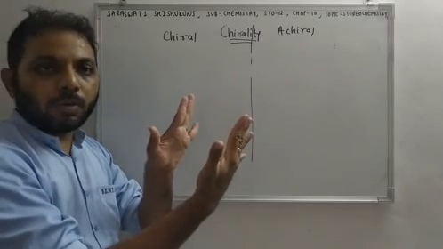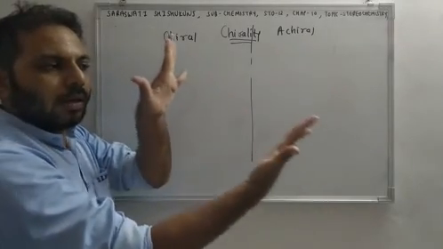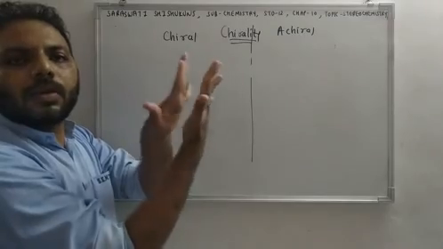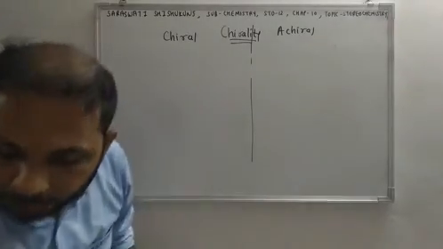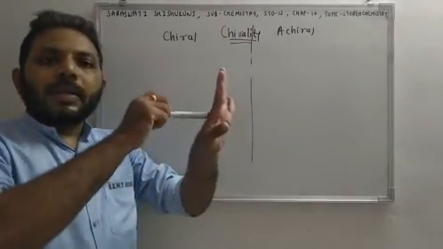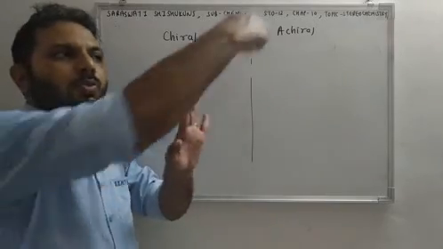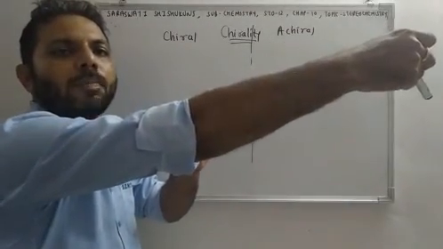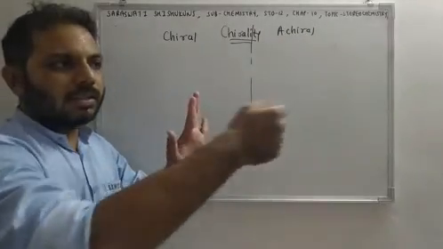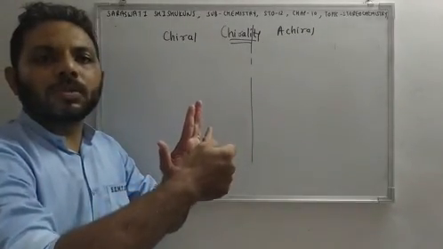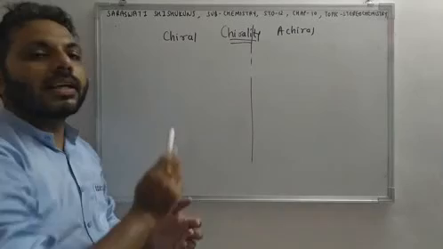Superimposing means they should overlap, right? But the image of this hand is not superimposed with the mirror image. So the mirror image and this image are not getting superimposed. Then we can say it is chiral.